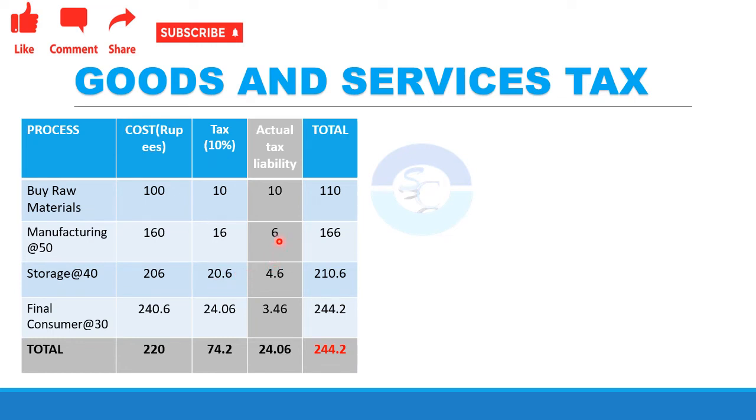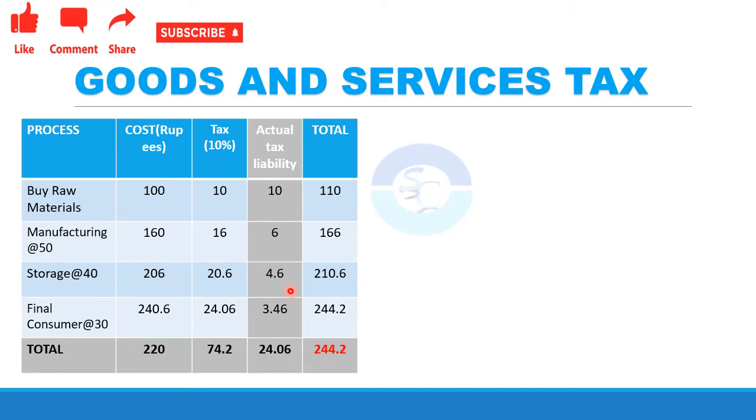Here we have already paid 16 rupees, that is this 10 plus 6. Now that will become the input tax credit and will be deducted from his tax liability, that is 20.6 minus 16.